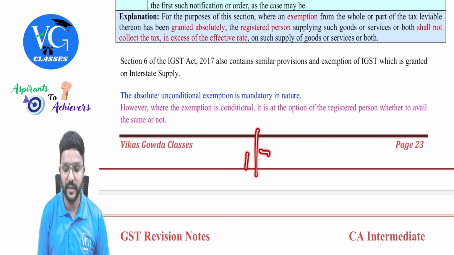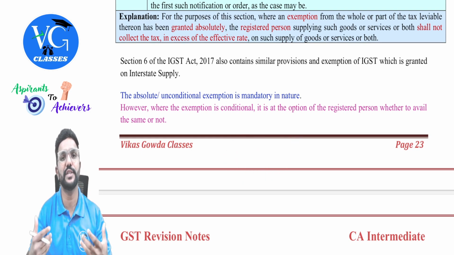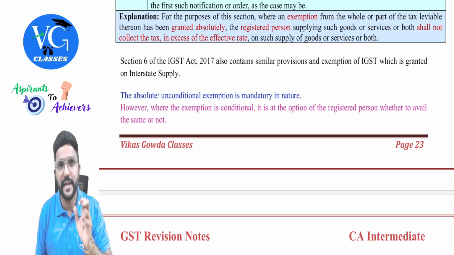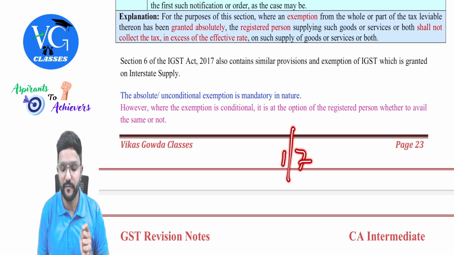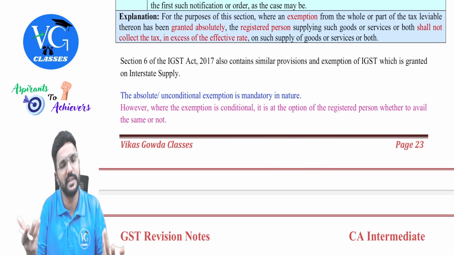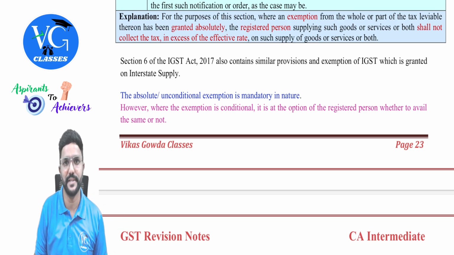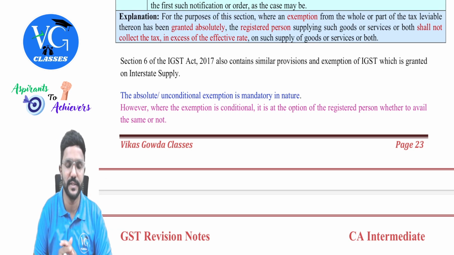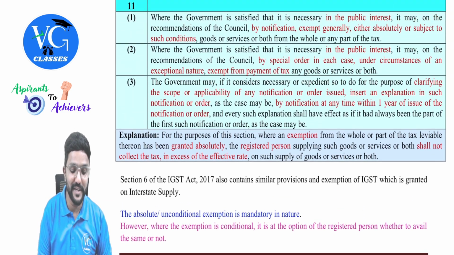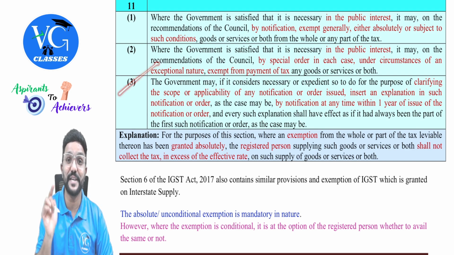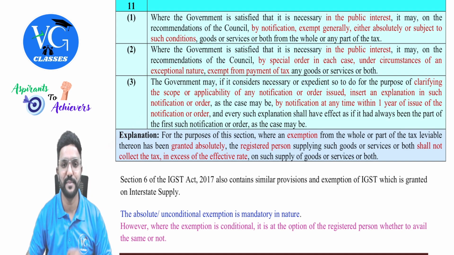So from 1st July, within 1 year, they can give an explanation by way of notification. And sir, on the date of exemption itself, assume in my example, on 1st July itself, can they give the explanation? Yes, they can give it on that day itself or maximum within 1 year, guys. Got it? Yes. Then there is an explanation to section 11. What is it? We will see. And whatever we discussed here is an explanation to exemption. Okay. Now, coming to the explanation.